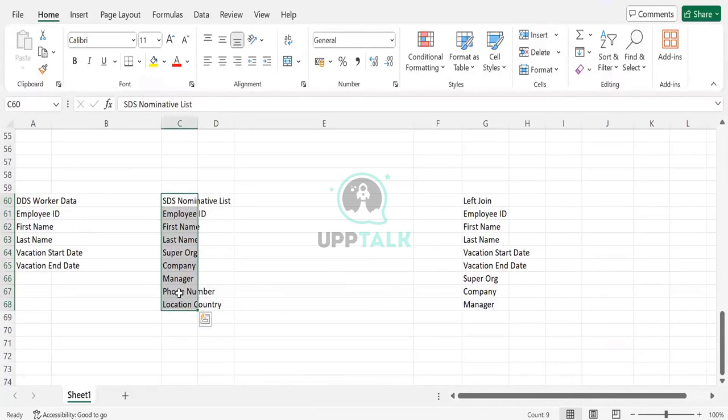Because let's say this is the shared one, and this is not the shared one. Let's say I modify the last name, or rename it. All the previous working will be hampered. If I name it SDS, it will be understood to use it and not to modify it, because it is shared with different data sets. If I want to edit this shared data set, I will think twice before modifying it, because other things are also connected.